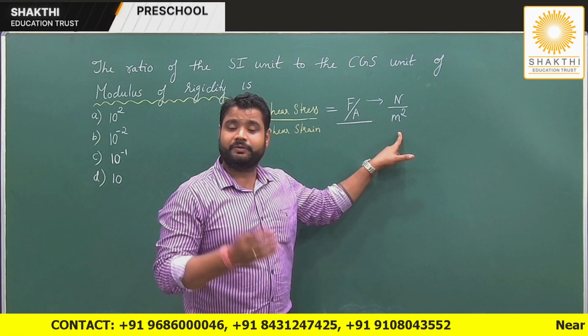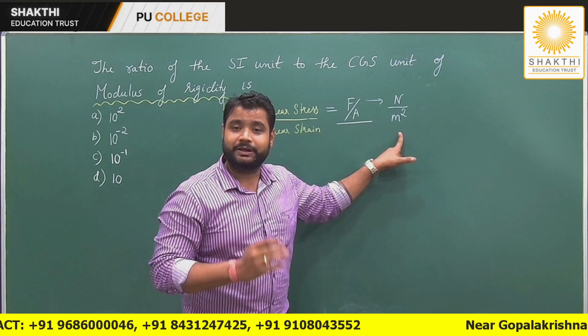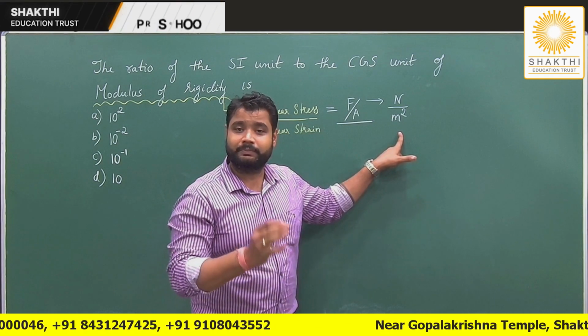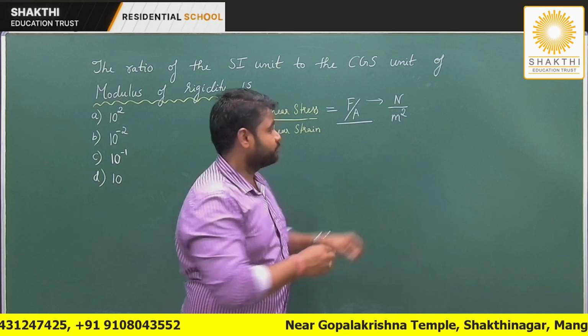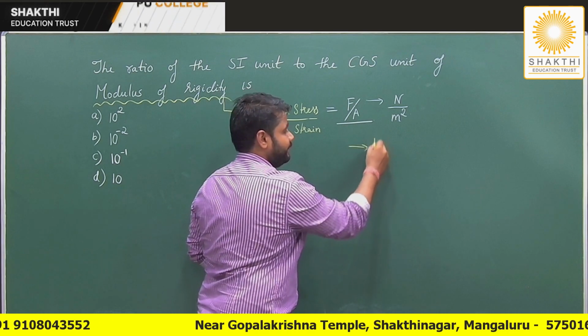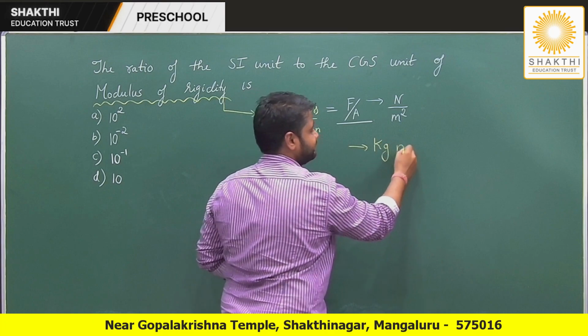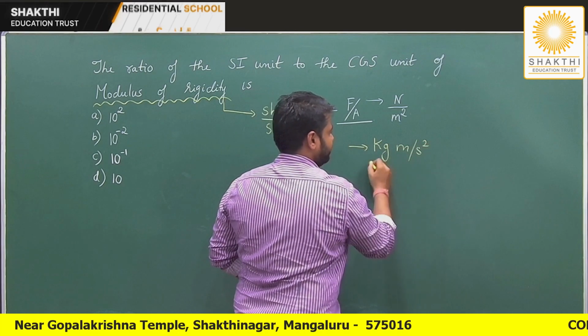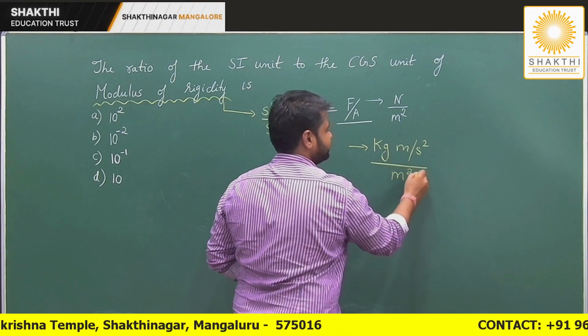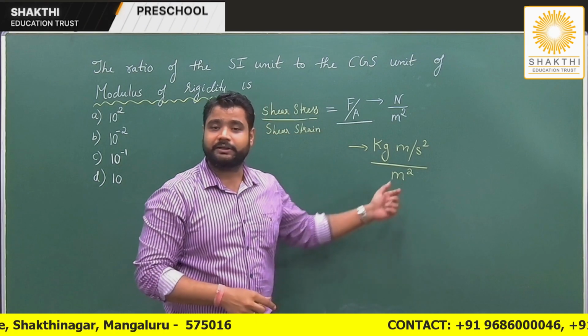Now recall the previous question. We wrote Newton as what? Mass into acceleration. So can I write the same thing? Mass into acceleration divided by meter square. Yes or no, my dear students? Can I write it in this way?